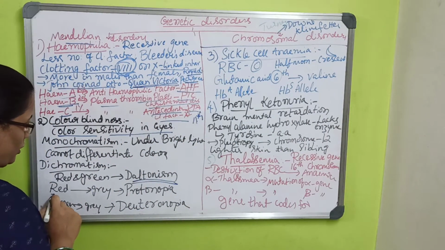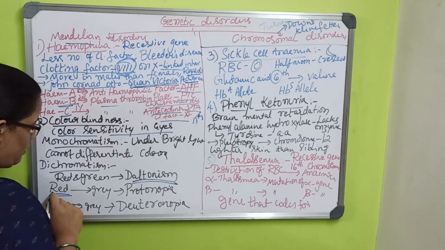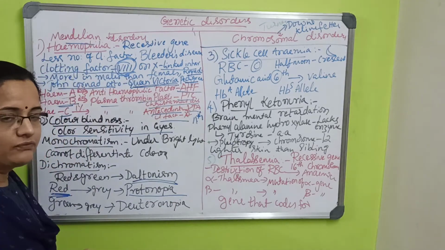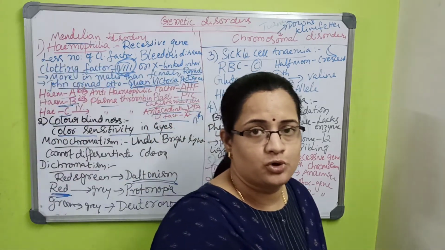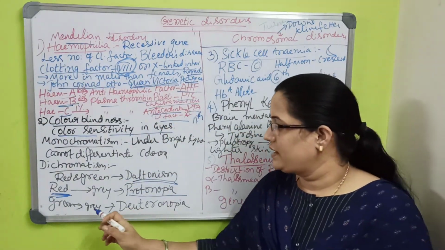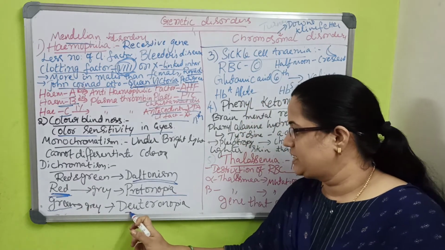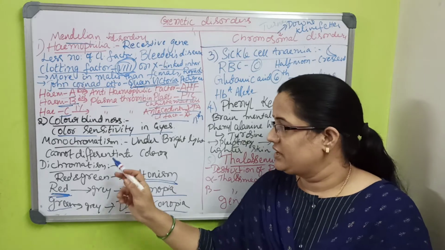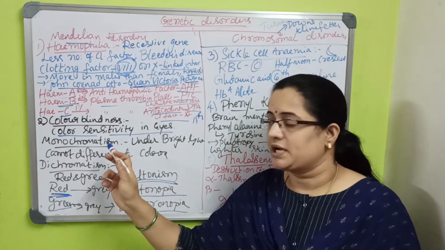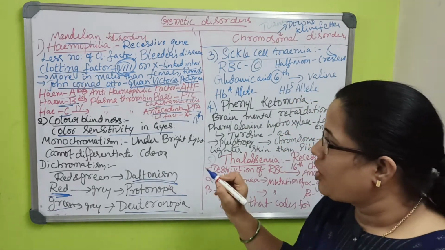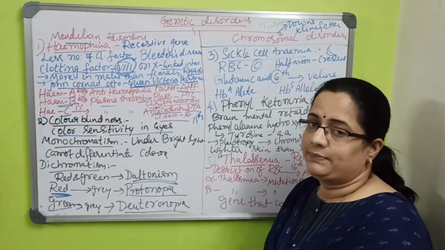Those who cannot see only red color have protanopia. For a 1 mark question, what is protanopia. Those who cannot identify green color have deuteranopia. There will be several questions on this: dichromatism, protanopia, deuteranopia. This is about color blindness.